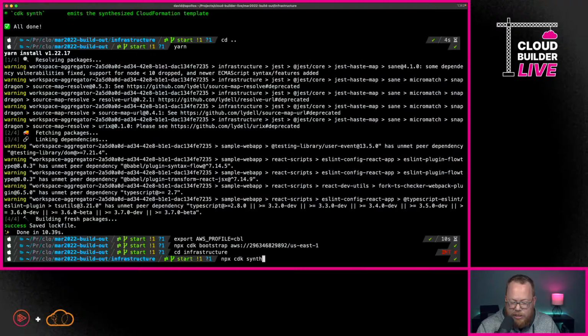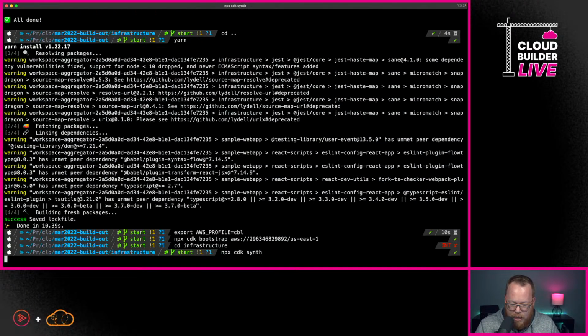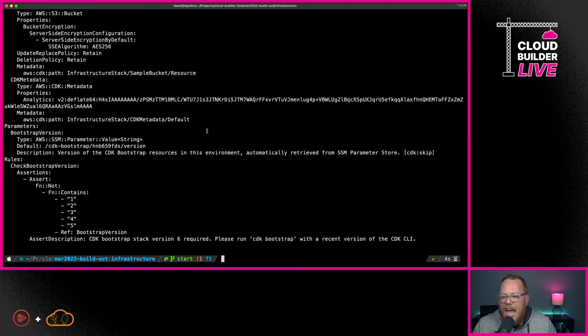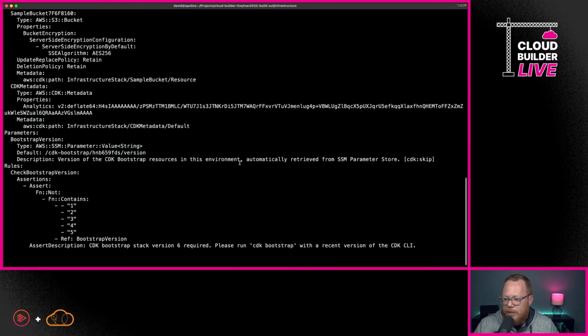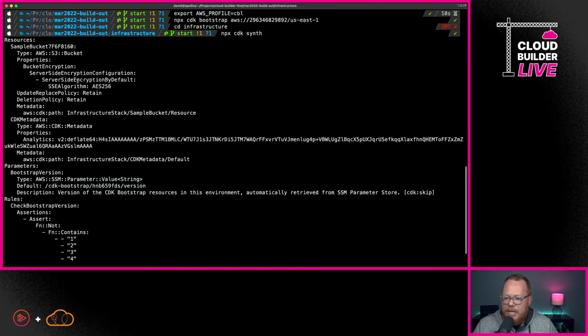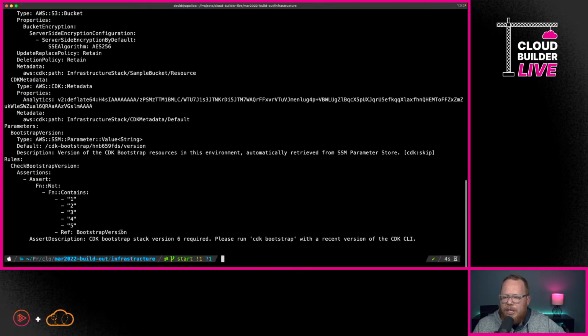So here, I'm going to go ahead and I'm going to go through and run this. So here, I'm just going to hit enter, and we're going to see after just a second, it's going to generate the YAML template that we would use for CloudFormation. And one of the things you'll see here is that it is just an S3 bucket, and it does have server-side encryption set. We're just using the AES 256 standard S3 managed encryption. You also can see there's a bunch of other options that are set here by default. And you can see the CDK has included a few additional parameters and the like as a part of this template. But this is really what it's doing.